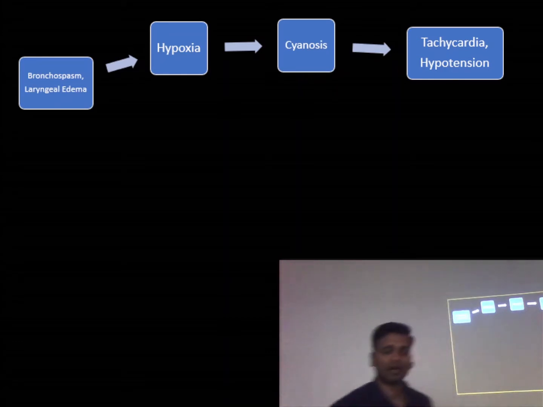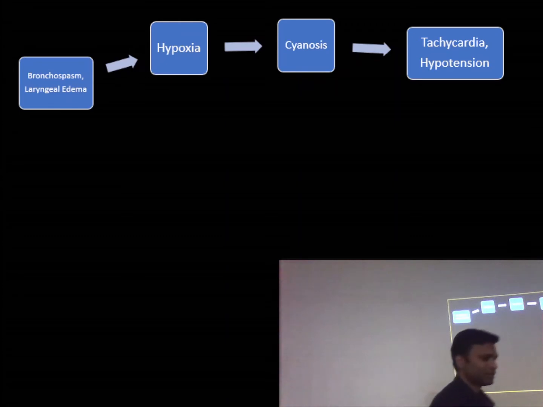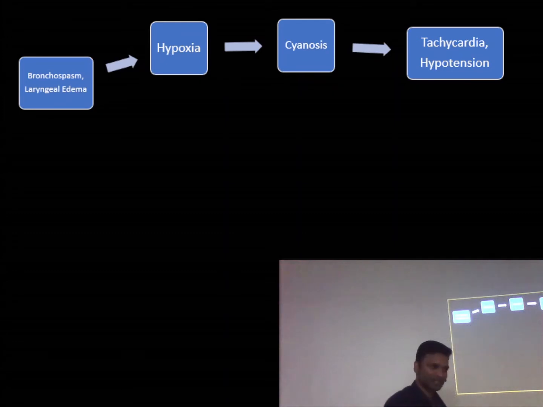Another reason for hypotension is that there is less oxygen supply to the body, so less oxygen supply to the myocardium is there. So the force of contraction is also less. Even that will add to hypotension. Understood?